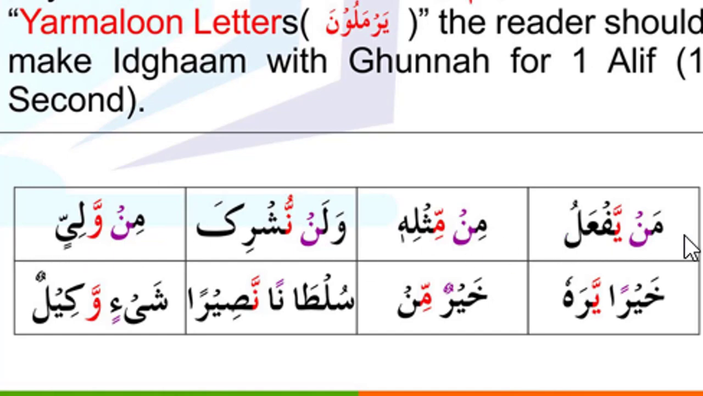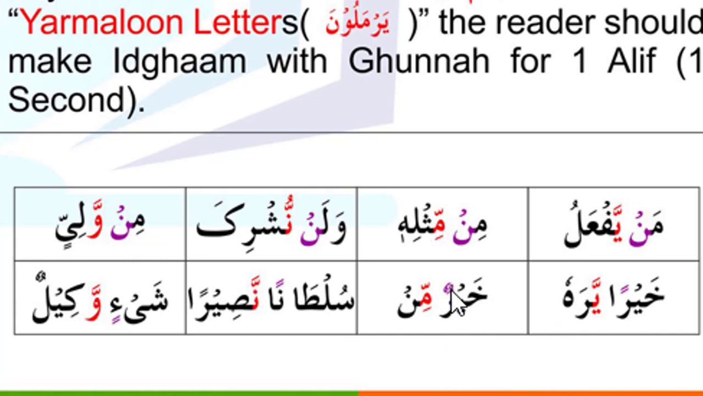So these are the examples of noon sakin, and look at in the second row. Now here is the examples of tanween. After the tanween, like double fatha, the next is a ya, so that's why we make idgham with ghunnah. So we say khayran yarah.